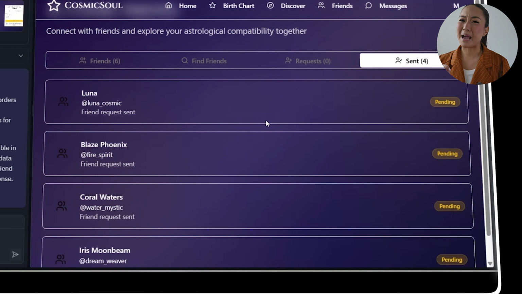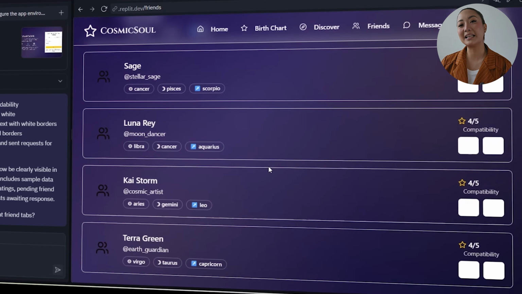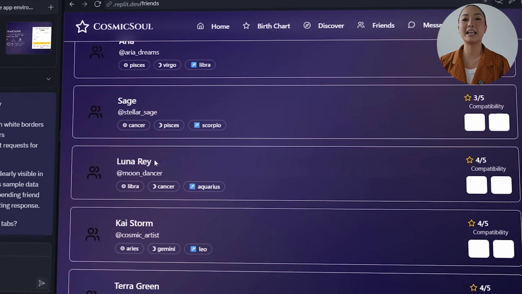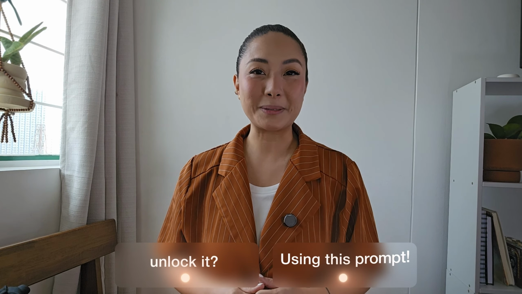It's a subtle but powerful way to make those connections more personal. After building compatibility tools and friendship features, there's one final layer that ties it all together, which is the idea of a destined connection. This one dives into full soulmate discovery, blending astrology with storytelling to create something that feels both mystical and deeply personal. And to unlock it, I'm using this prompt.